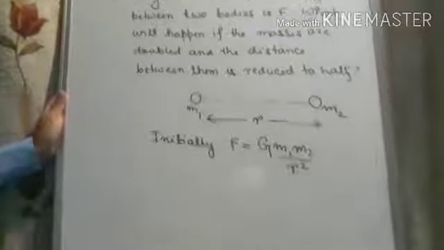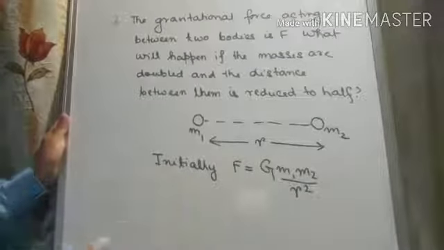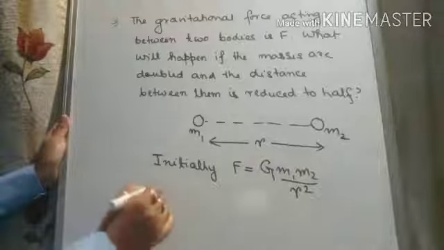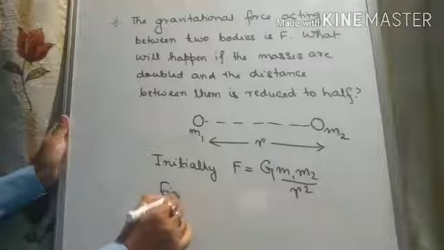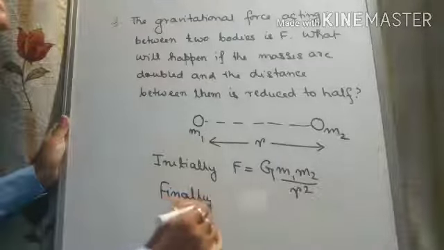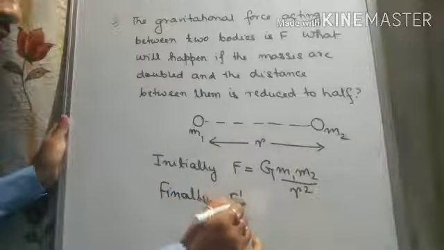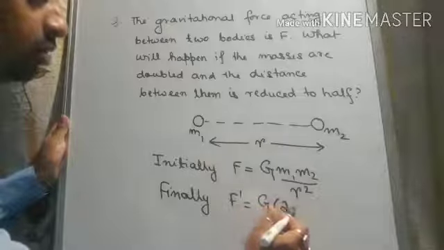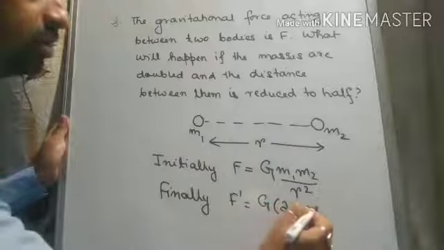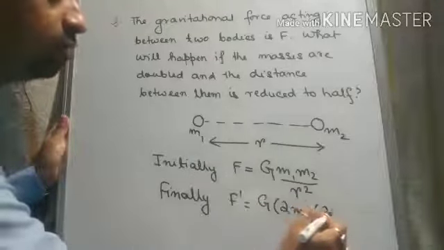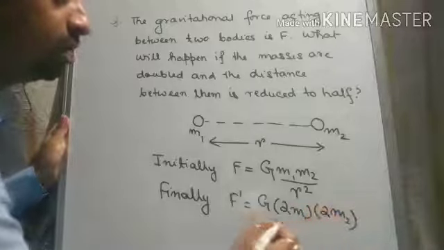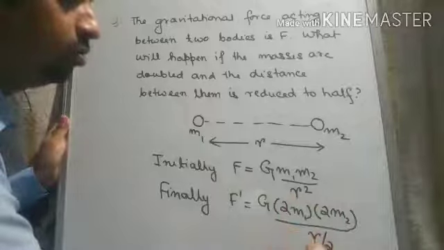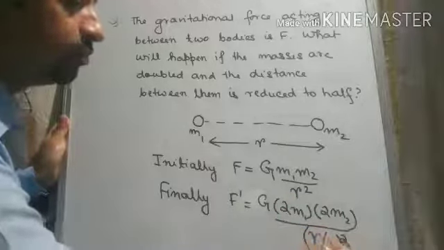Now the masses are doubled and the distance is reduced to half. So finally the force between them will change. F dash will be equal to G into twice m1, m1 is doubled, similarly twice m2, divided by, the distance is reduced to half, so it will be r by 2 square.